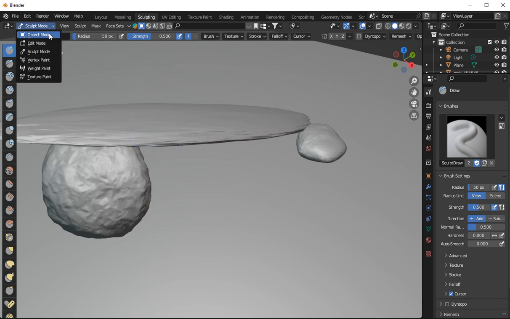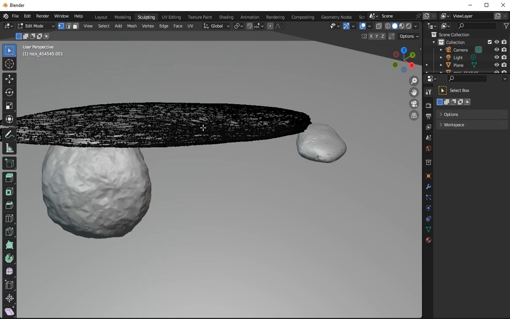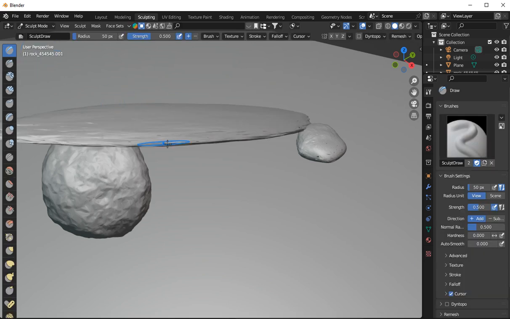So if we go here, go to object, click the model, go back to here, go to edit. Now we don't want to edit, because we're in sculpt mode, so we want to sculpt it. So look down here, find sculpt, and pick whatever you want to do with it. I'm going to leave this on it because we're going to mess around with the actual geometry. So we're just going to paint a few things on it.